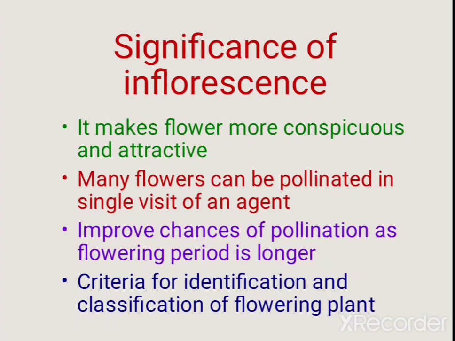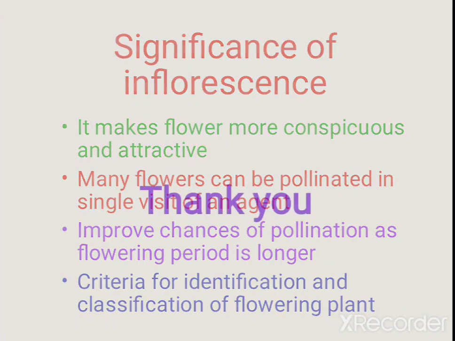Meaning every particular family has this characteristic: they produce the same type of flowers in the same manner. So different genera of the same family often produce flowers in a particular pattern specific to that family. Therefore, it is one of the criteria for identification and classification of flowering plants. Thank you.